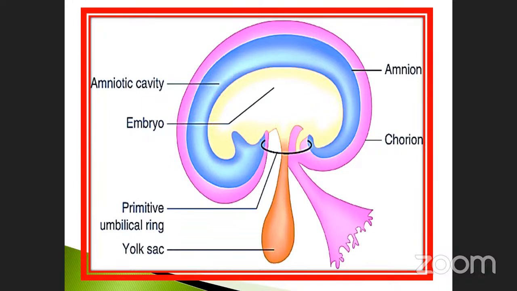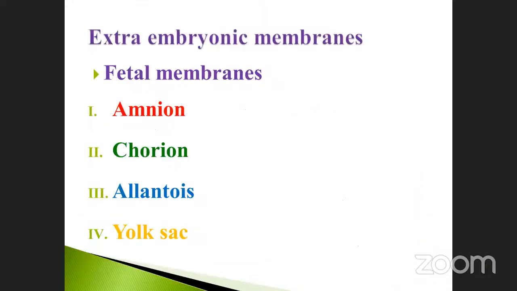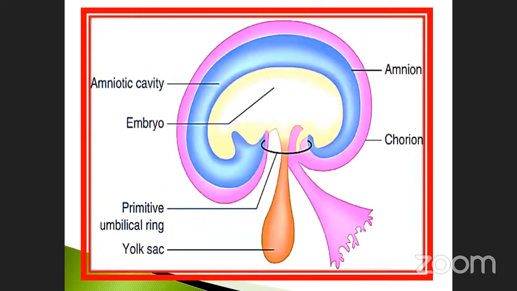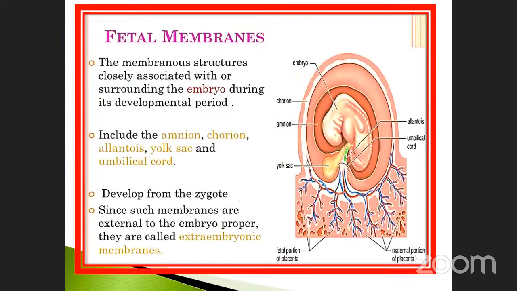What are the layers that are called fetal membranes? That is called extra embryonic membranes. What are the membranes? The amnion, chorion, allantois, and yolk sac. Okay, what is the next one? So the fetal membranes.